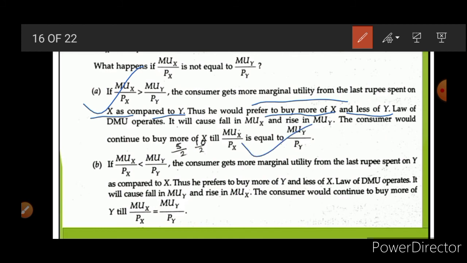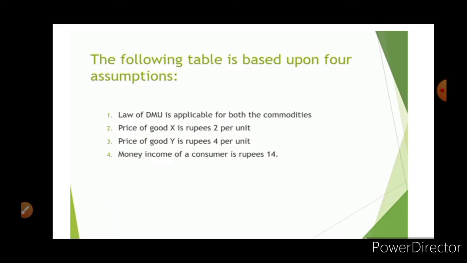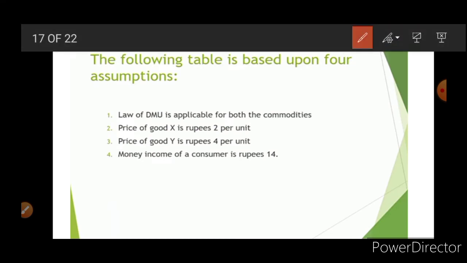become equal. Now if MUX upon PX is less than MUY upon PY, it means a consumer gets more satisfaction from Y, so he consumes more Y. And how much Y? Till this ratio becomes equal. So when both ratios are equal, that is the point where the consumer doesn't react, and this is the point of consumer equilibrium. Now we are going to explain it with the help of a diagram.